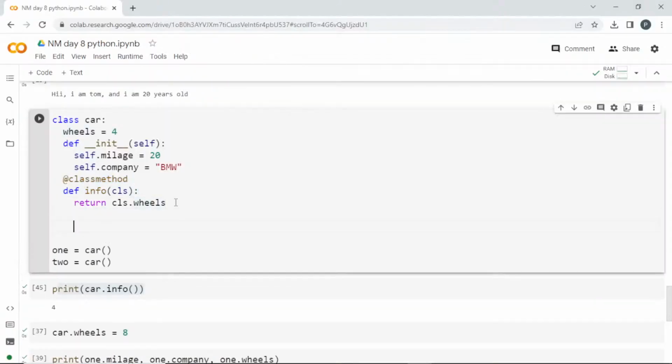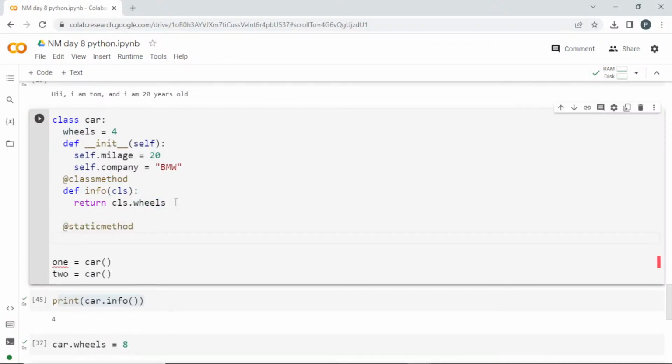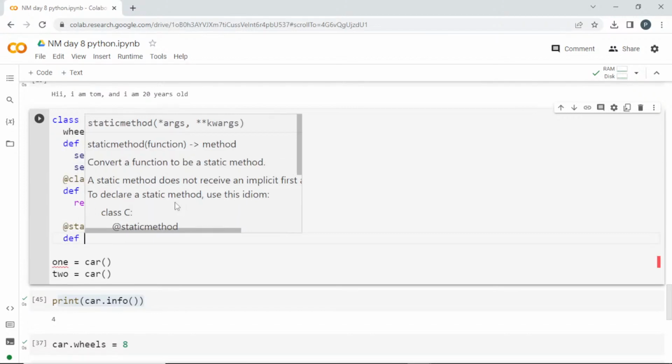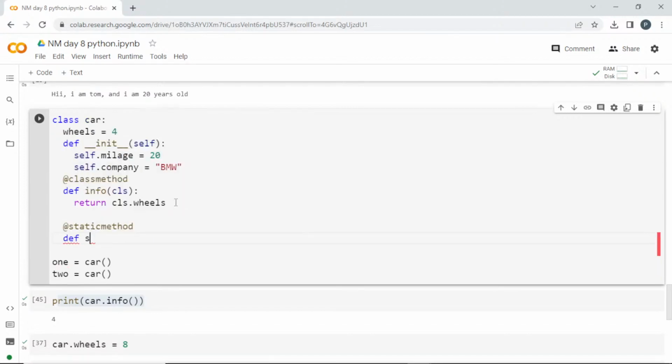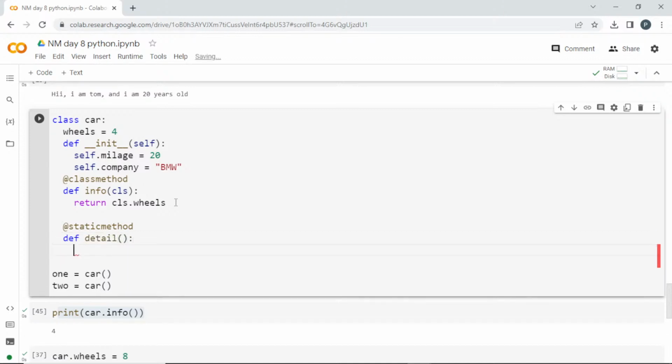So I'll create a static method, @staticmethod, and I'll define static, some random name like detail. So I don't want to pass anything inside.